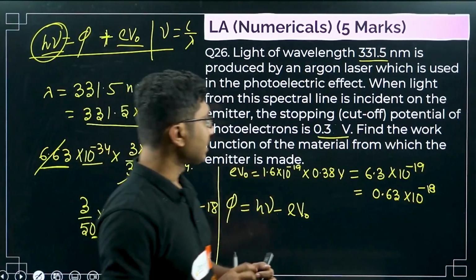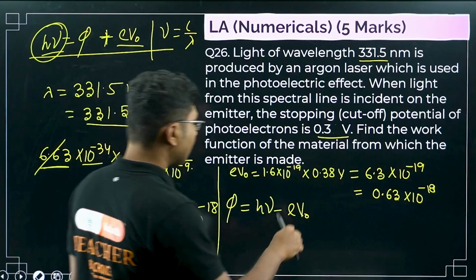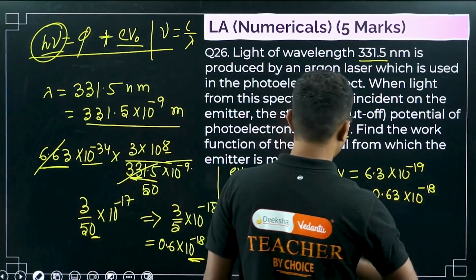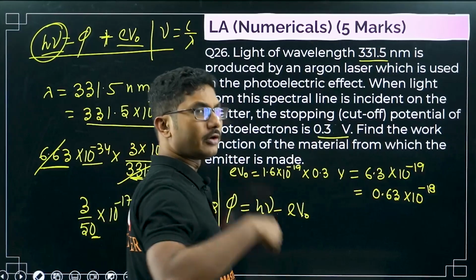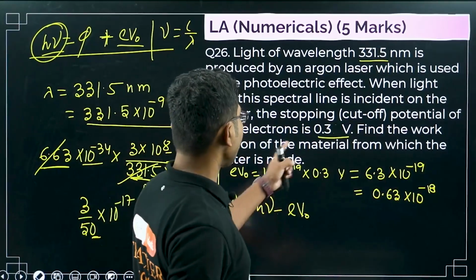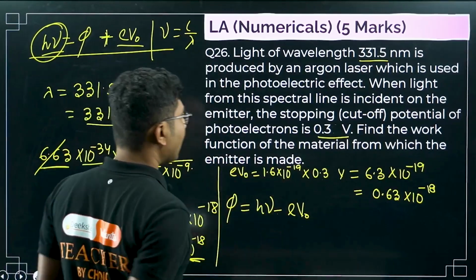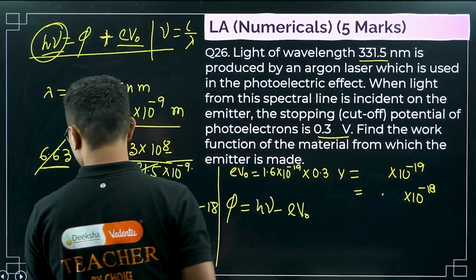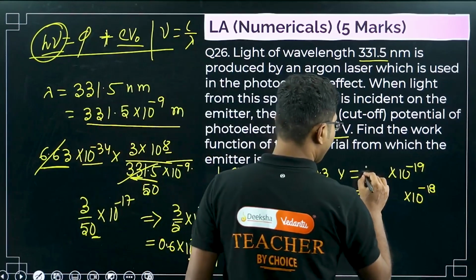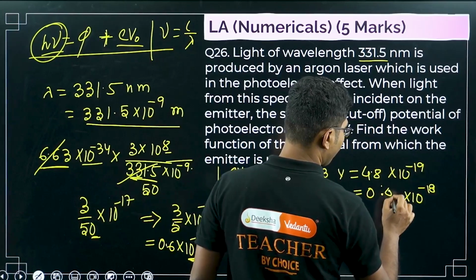Okay, there was some calculation error in this question because the values are not given properly. So let's assume that the cutoff potential is 0.3 volt, not 0.38 volt. So now if the stopping potential is 0.3 volt, then this will come out to be 3 16s are 48, so it will be 4.8 and it will be 0.48.